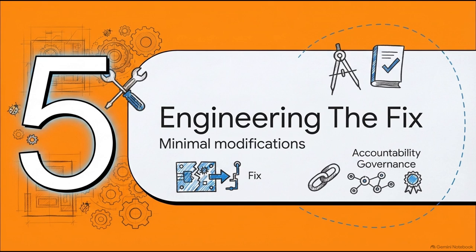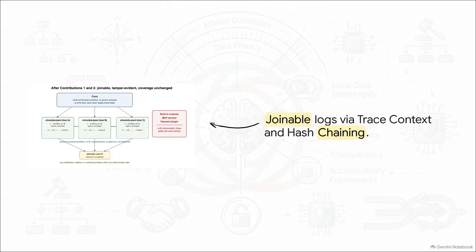But don't worry, there is a solution. Section 5, Engineering the Fix, Minimal Modifications for Accountability. The beauty of Kyle's research here is that it proposes minimal, actionable tweaks to the existing code. We don't have to rebuild the entire system from scratch. By simply minting a shared workflow ID that threads through every single tool's log, you aren't just guessing based on timestamps anymore. You can pull every action related to a single task instantly across all participating agents. It turns cross-component correlation from complete guesswork into mathematically verifiable selection.